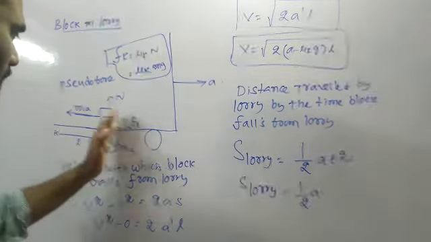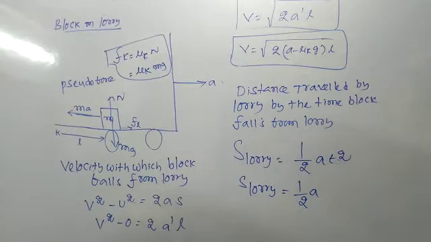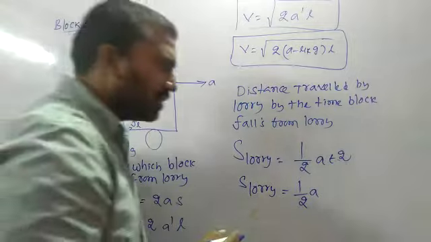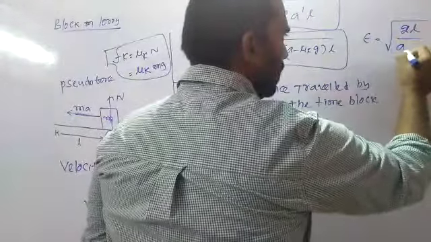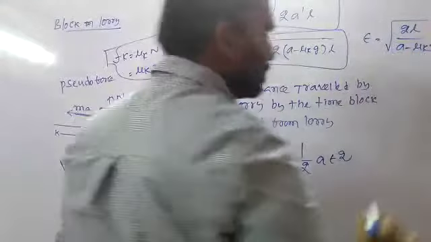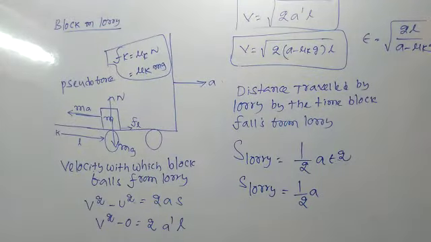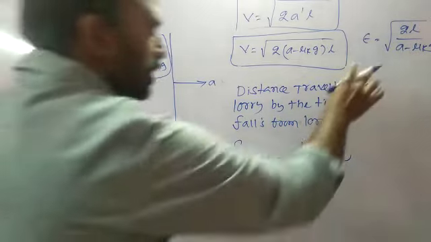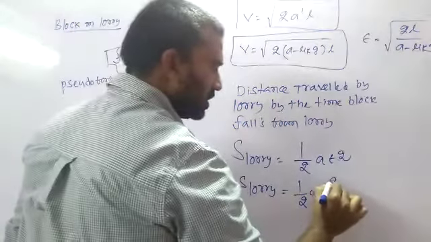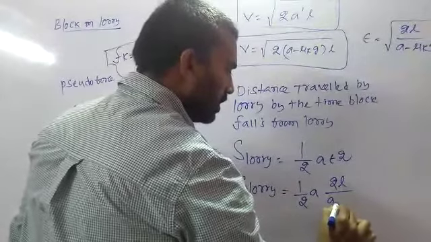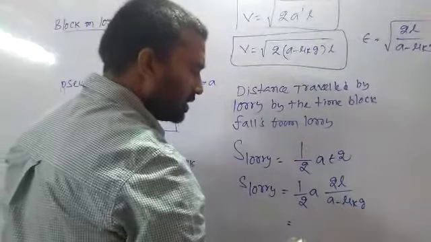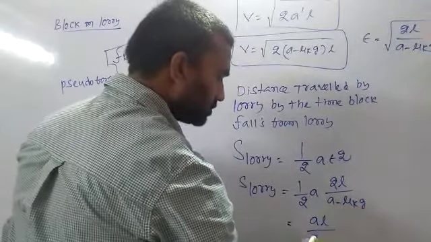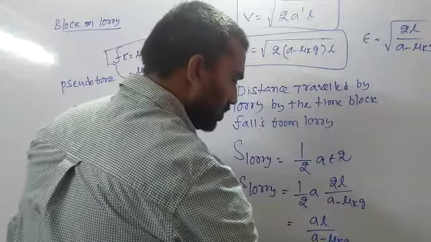This is the distance traveled by the lorry, half into a into t square, where t is the time after which the block falls from the lorry. What is the time formula? As explained before, the time t is under root of 2L by a minus mu k into g. Now substitute here: 2L by a minus mu k into g. The 2 cancels. Now it is equal to a into L by a minus mu k into g.